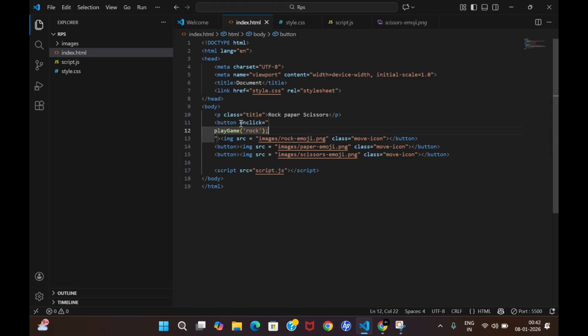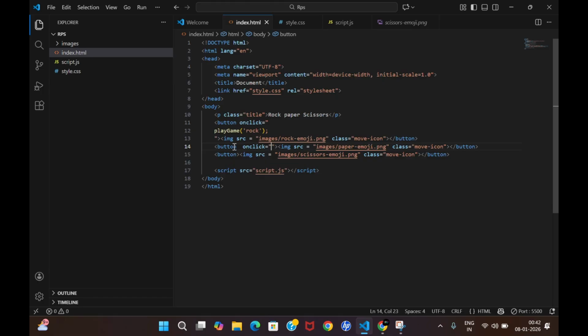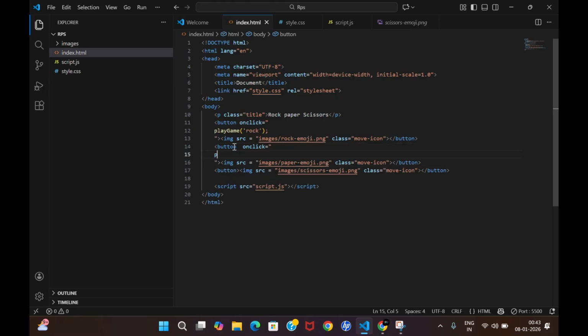Now why have I written playGame? Because I want some function to run over it. And why have I written rock? Because I want to tell that my move is rock. You can assume it like this for now. Similarly, we will do that for paper. For paper also we must have a function named playGame, and in that I will write paper.